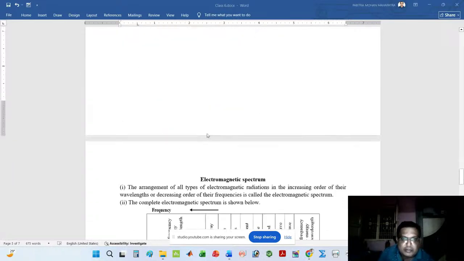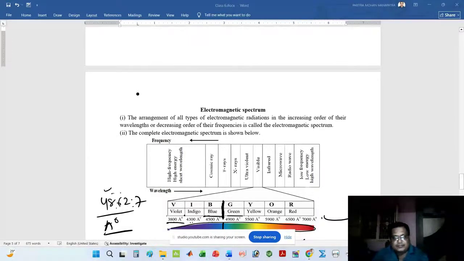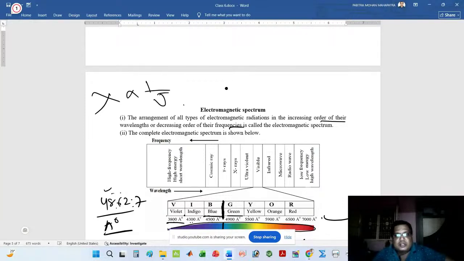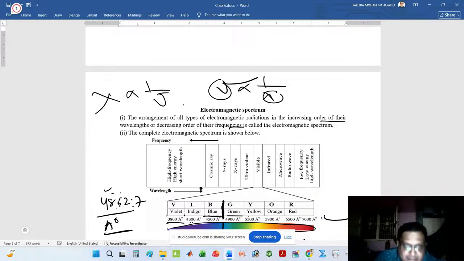Let me explain another topic, that is your electromagnetic spectrum. The arrangement of all types of electromagnetic radiation in the increasing order of their wavelength or decreasing order of their frequency. Lambda is always inversely proportional to frequency. So if wavelength will increase, then frequency will decrease. So whether you arrange according to the increasing order of the wavelength or decreasing order of the frequency, the pattern is the same.